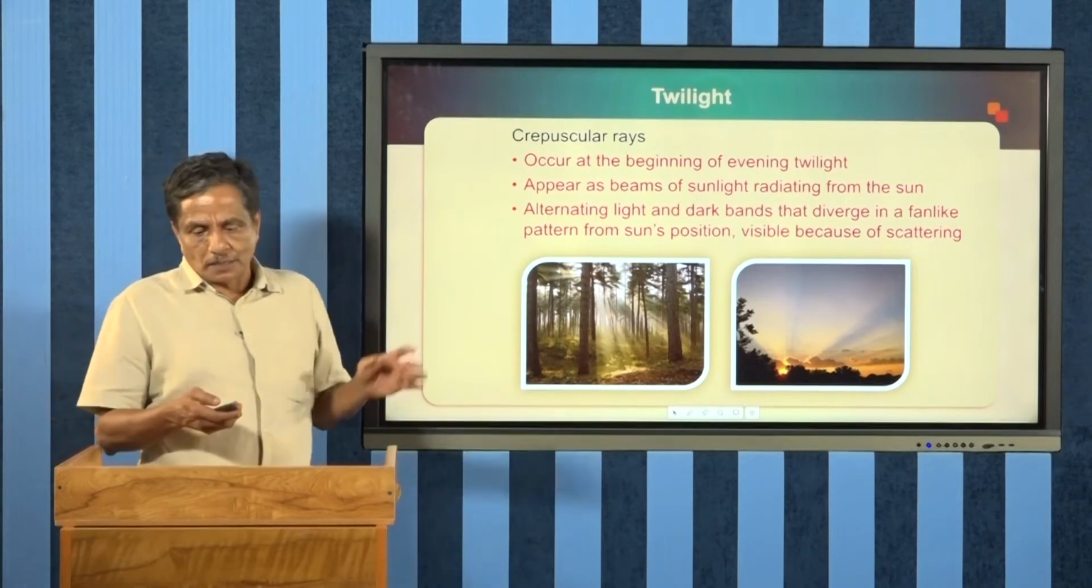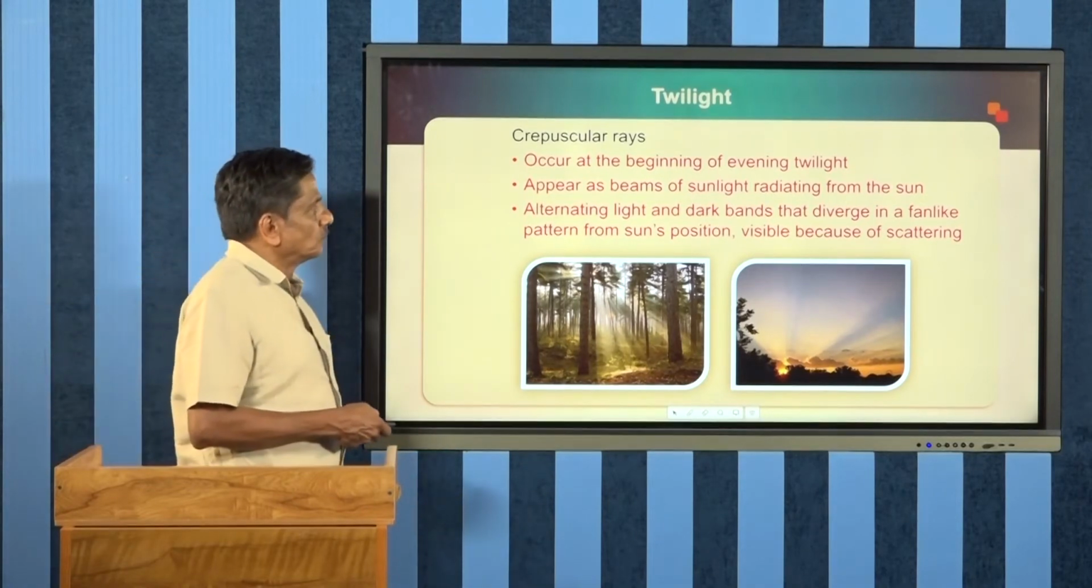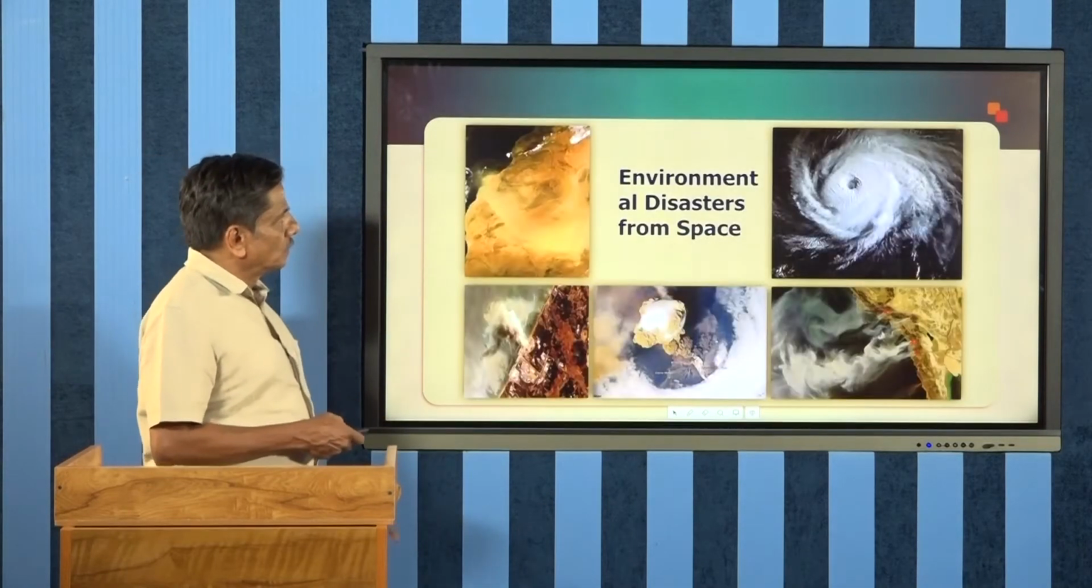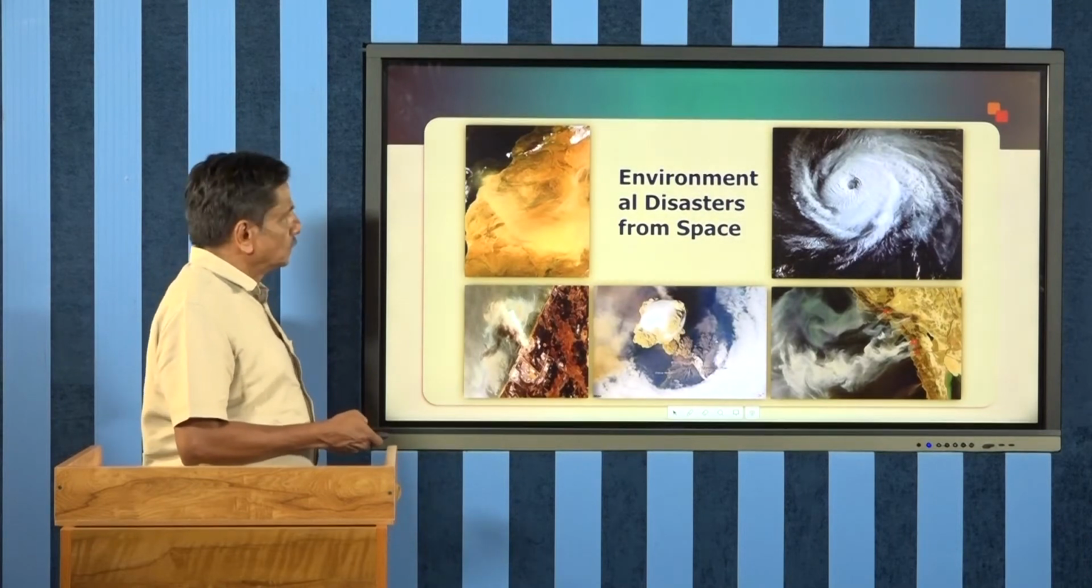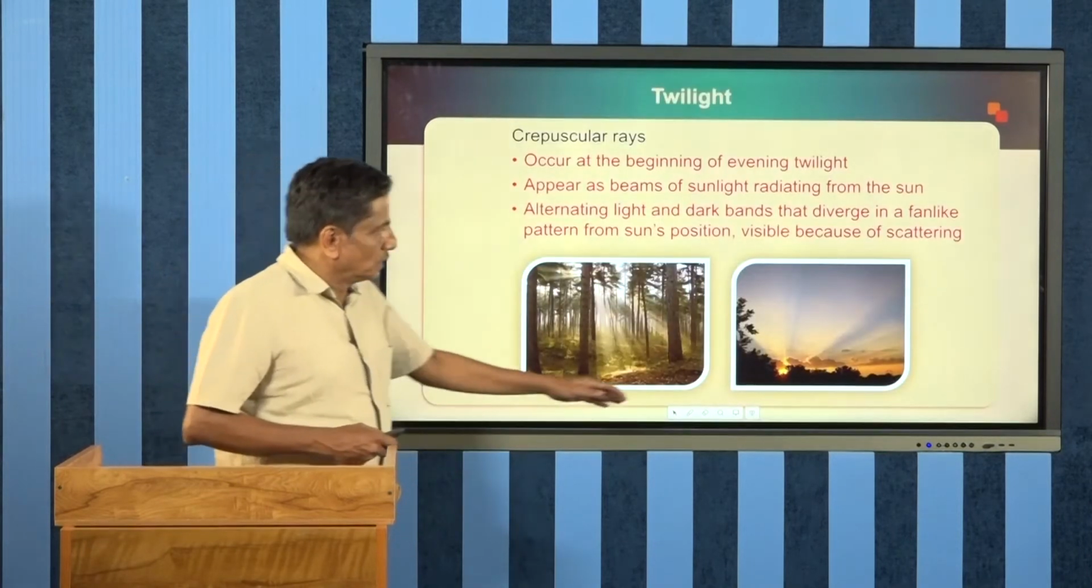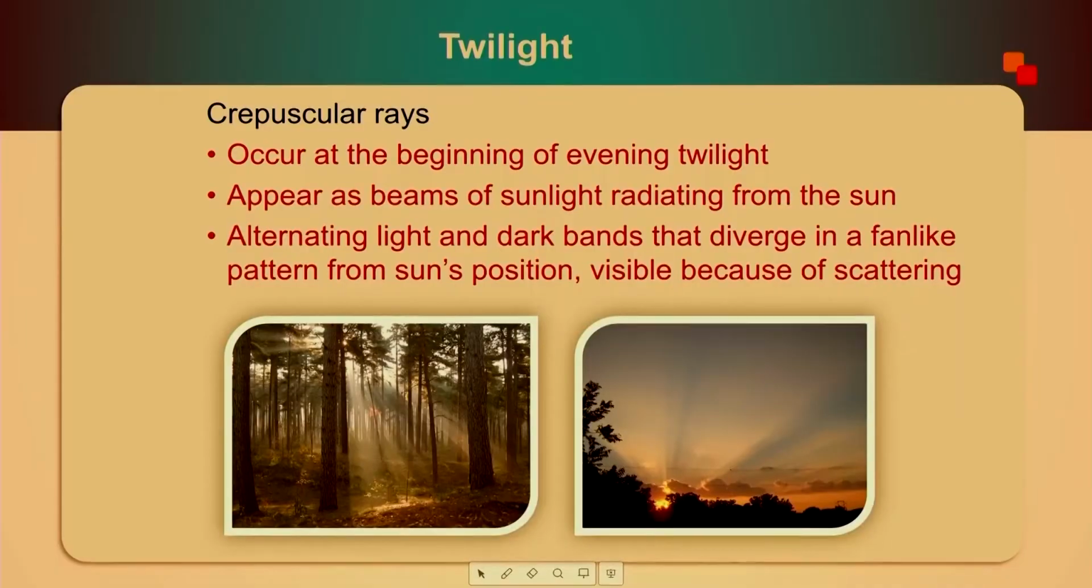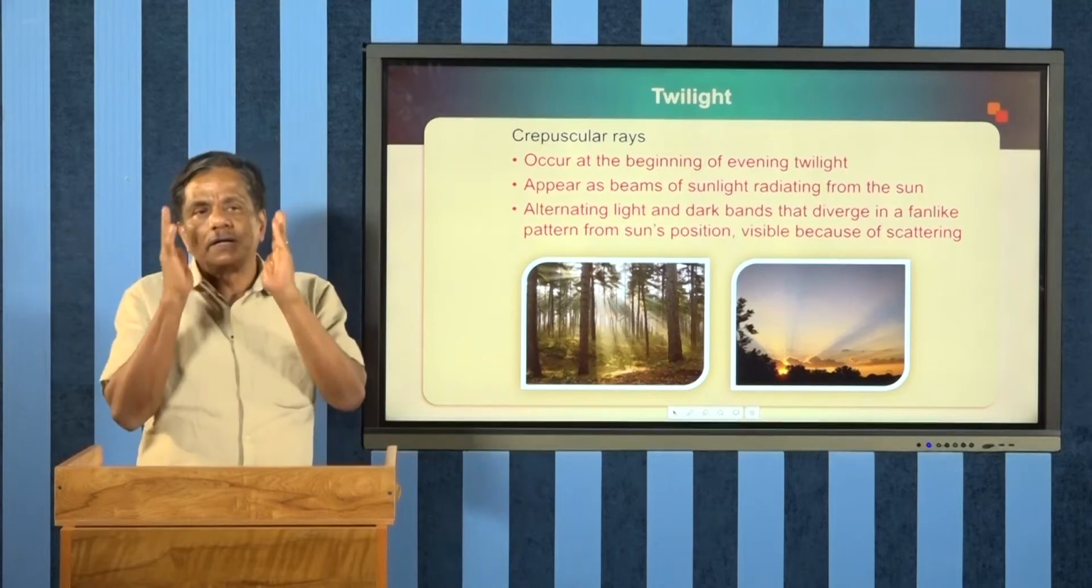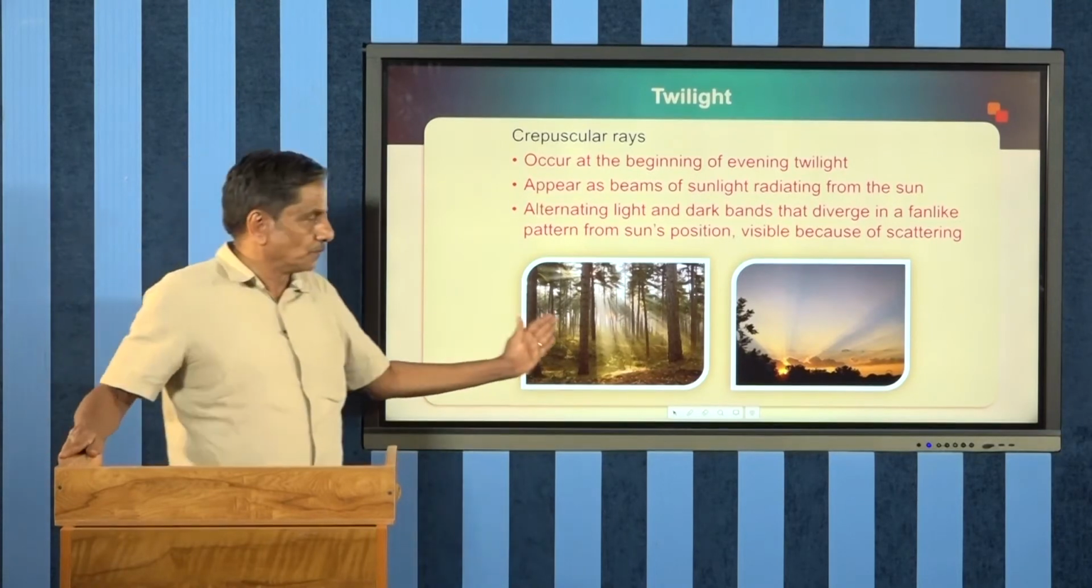So, this is another part in the atmosphere that depends on the position. And in the morning also we can see this one. This is very common. So, what is the significance of this? This mainly happens due to the presence of fine dust particles in the atmosphere.